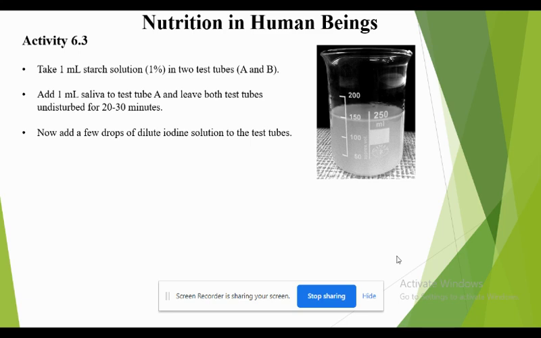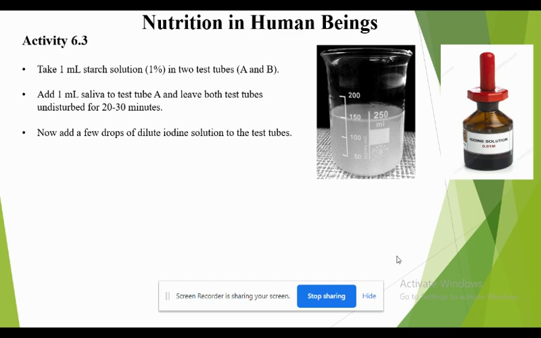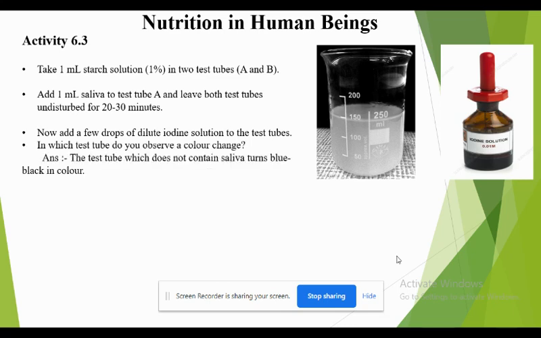Now you have to add a few drops of iodine solution to the test tubes. Here is the iodine solution. You have to add this solution to both the test tubes. In test tube A we have starch solution and saliva, whereas in test tube B we have only the starch solution. So in which test tube do you observe a change in color? The test tube which does not contain saliva turns blue-black in color. Now test tube B will turn blue or black in color.